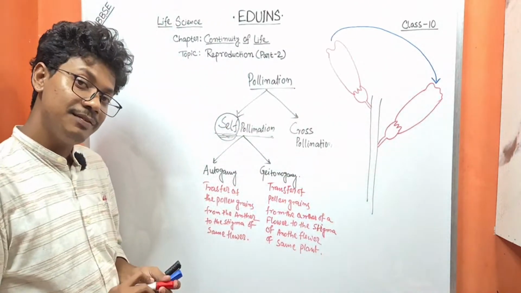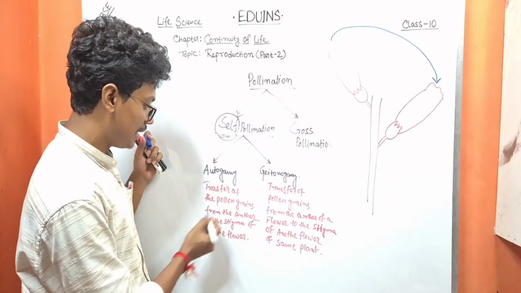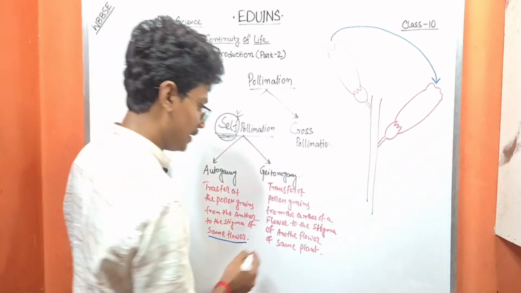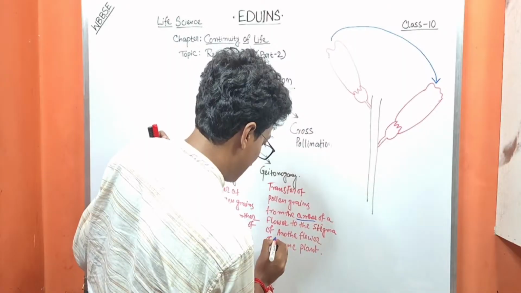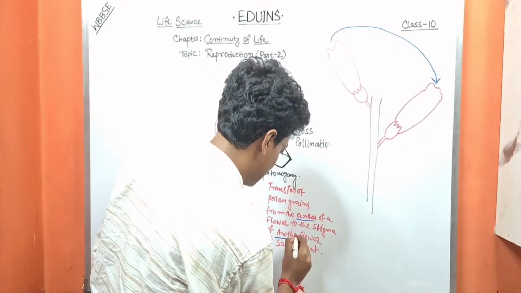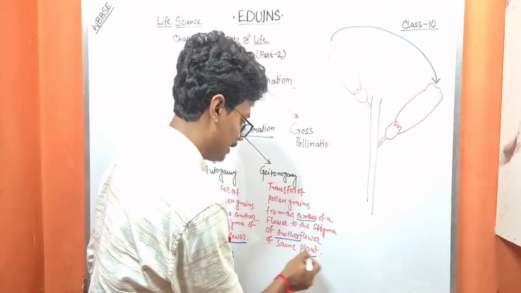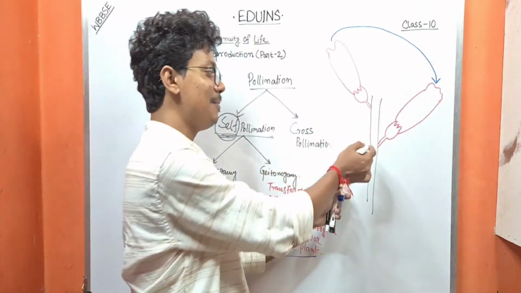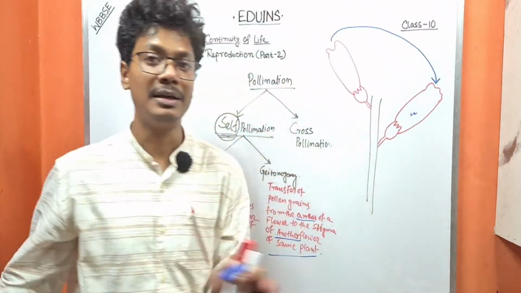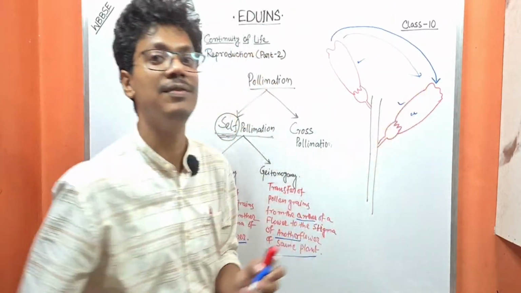What is the difference between autogamy and geitonogamy? Both happen in the same plant, but in autogamy the transfer is from the anther to the stigma of the same flower, while in geitonogamy it occurs between two different flowers.